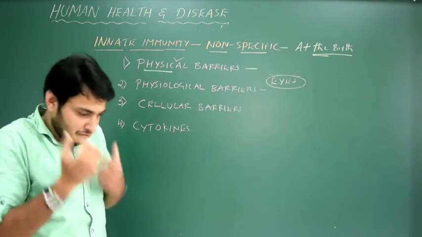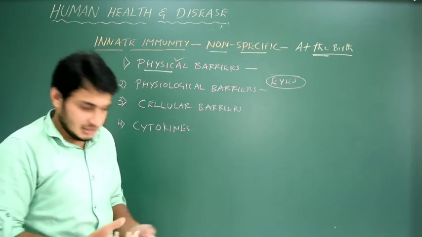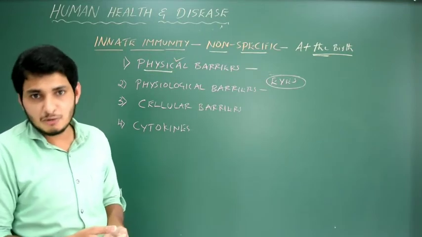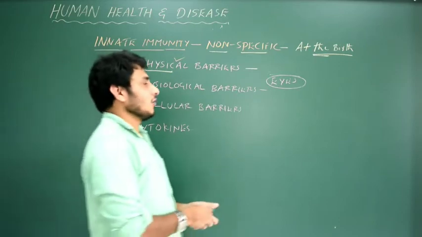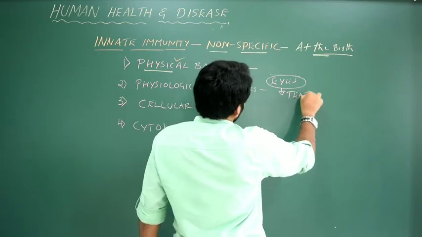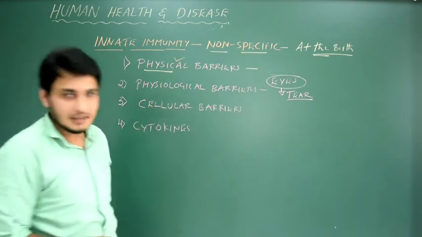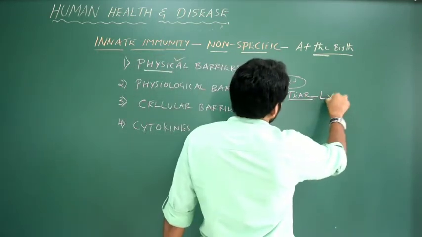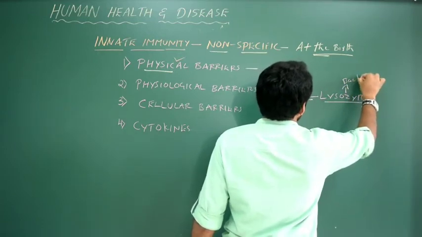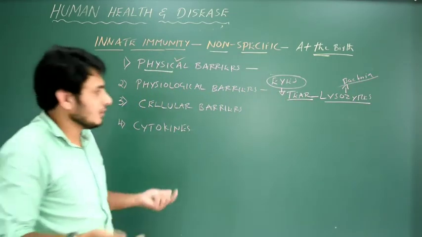Now, even see our eyes are exposed to the environment. Forget about the mouth and nose, even eyes, correct? Even the dust you cannot do anything with, because it is non-living. If any bacteria enters into your eyes, they can easily enter into any cells of our body, correct? But they cannot, because the eyes also secrete a type of liquid which is called tear. It has an enzyme which can degrade the bacteria. The name of the enzyme is lysozyme. Note this point, lysozyme can kill the bacteria. Lysozyme directly acts on the cell of the bacteria and degrades it, that's it. So the bacteria cannot survive.